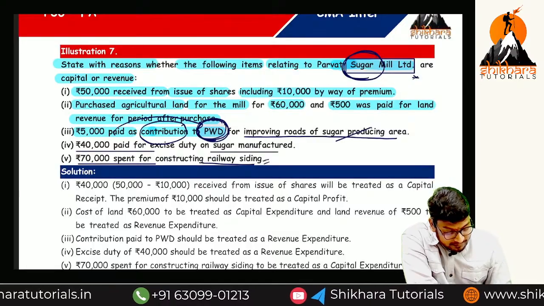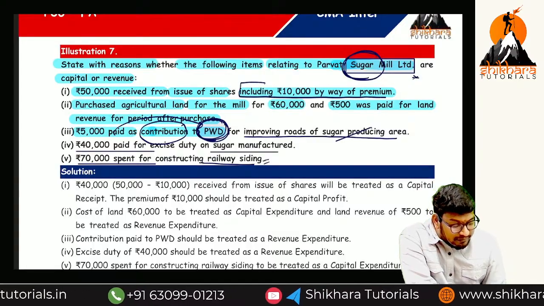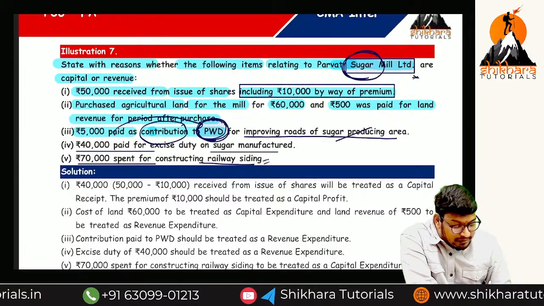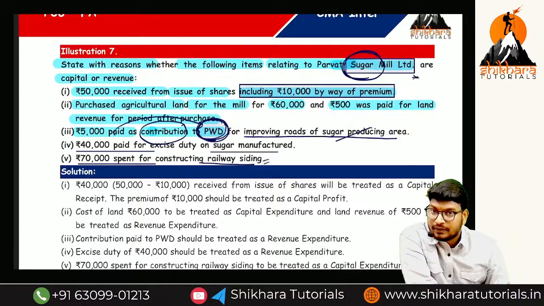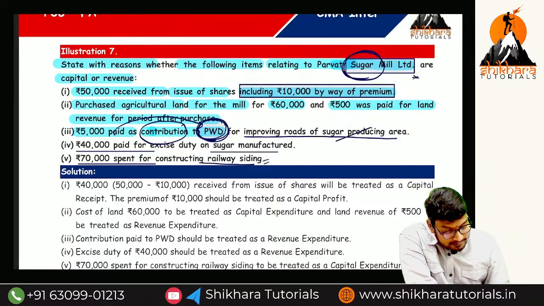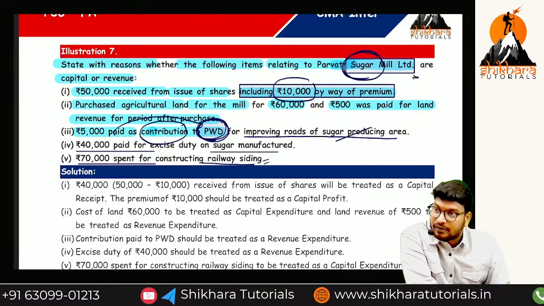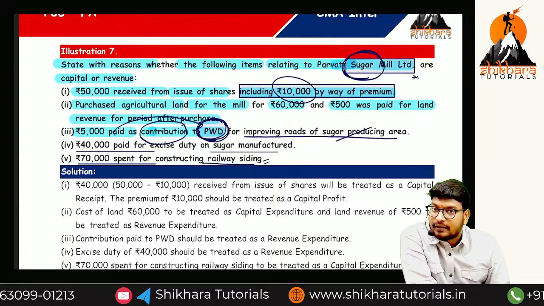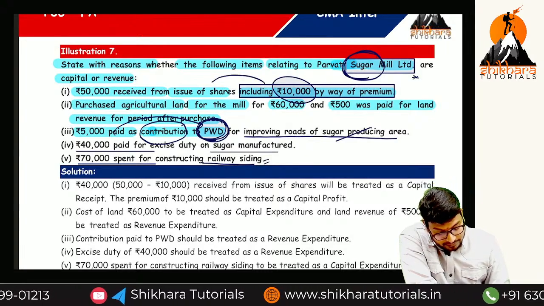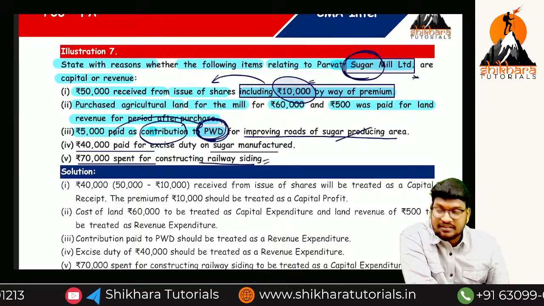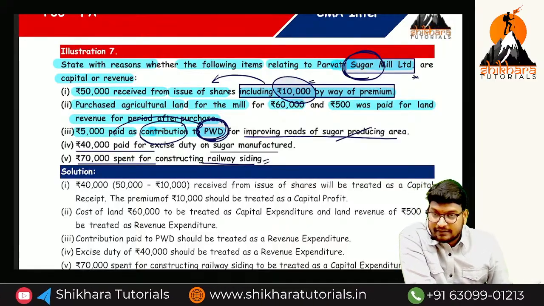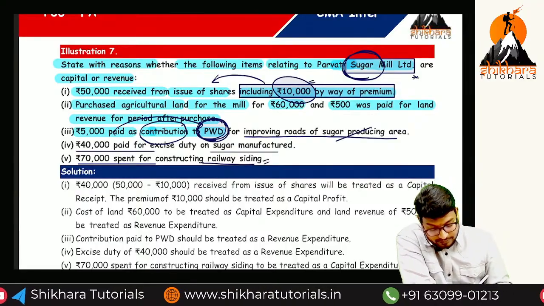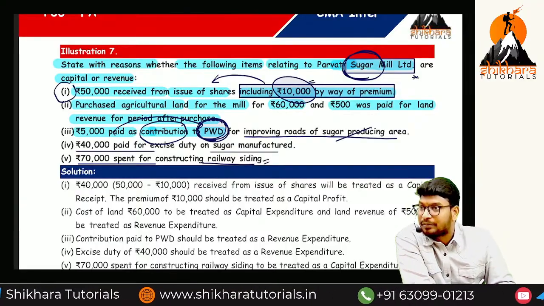And we have missed this one, including 10,000 by way of premium. So we have received the premium. Premium is also income. Okay? This we have received at the time of collecting the shares only. So will this be treated as a revenue receipt or capital receipt? This premium will be treated as a capital receipt. You will get a total picture in the second group only.